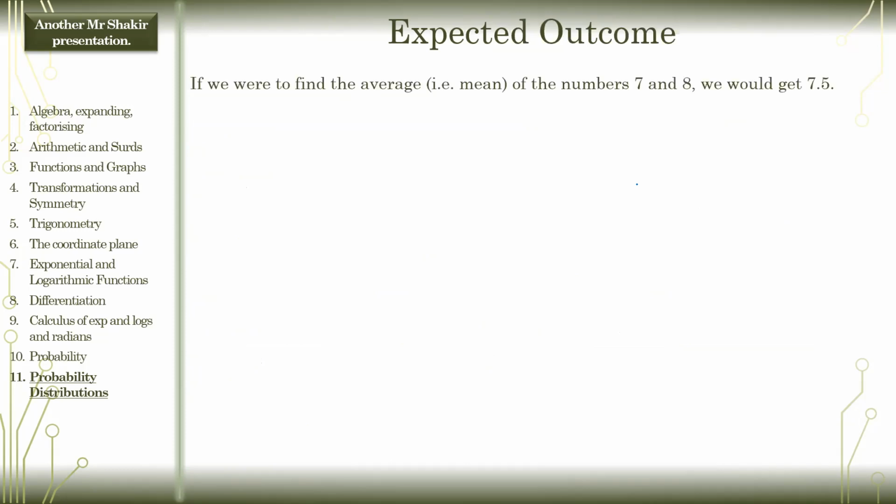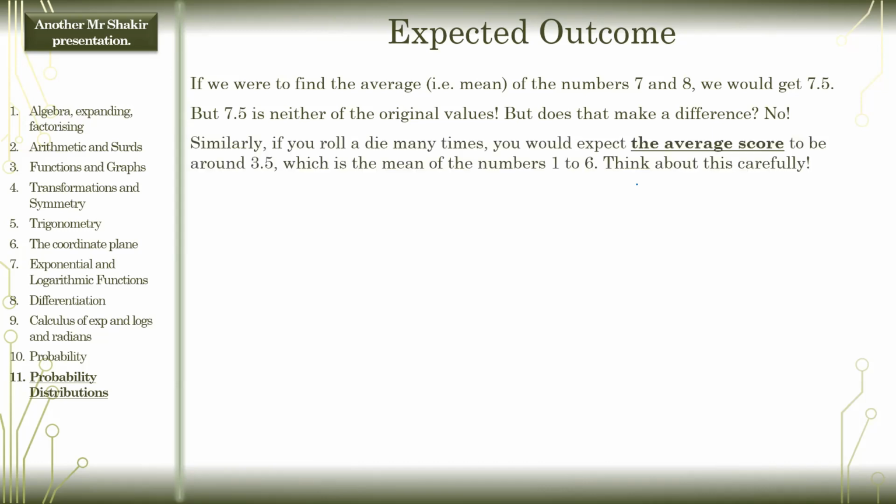All right, so if you want to find the average, now this is just a general note so that you don't get confused afterwards. If you want to find the average of the numbers 7 and 8, you would get 7.5. The average, the mean of 7 and 8 is 7.5, right? Now, the mean, the average is not 7 and it's not 8, it's 7.5. 7.5 is neither of the original values, but does that make a difference? No, it makes no difference whatsoever. We're just trying to find the average, okay? Just keep that in mind, because some students get confused when you find the average value.